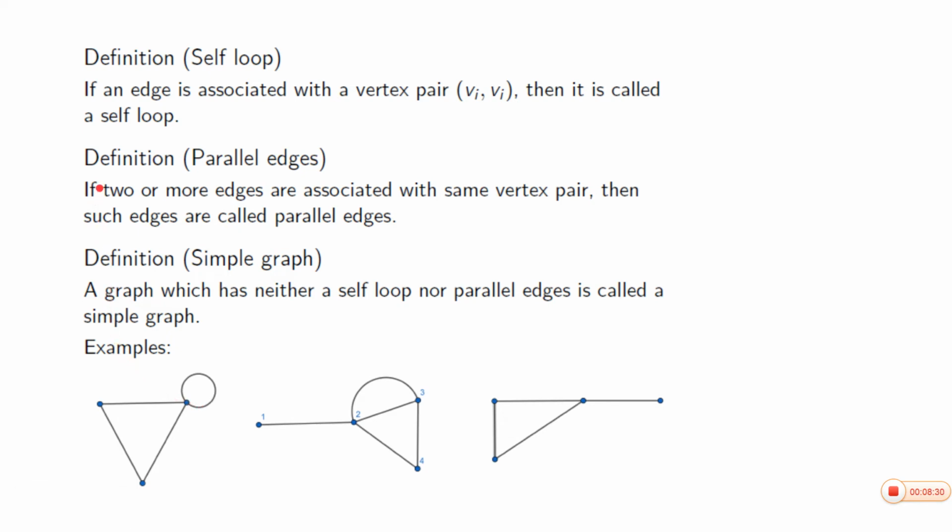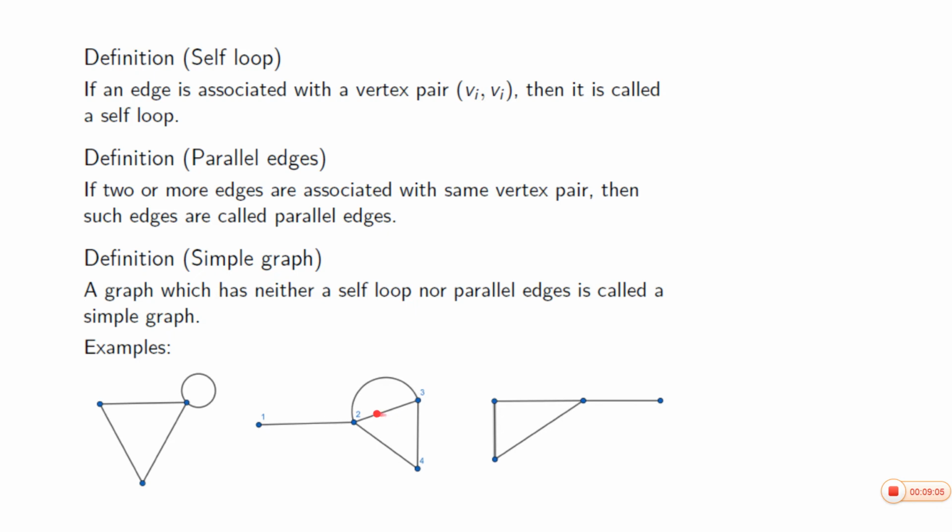What are parallel edges? If two or more edges are associated with the same vertex pair, then such edges are called parallel edges. Look at this example. Between the vertices 2 and 3, there are two edges. These are known as parallel edges.